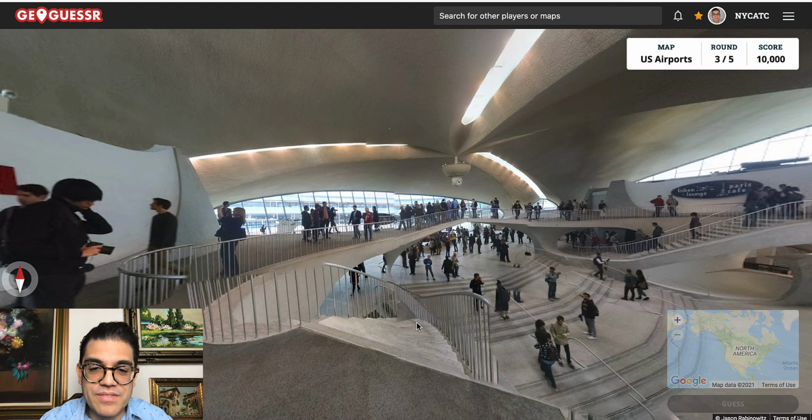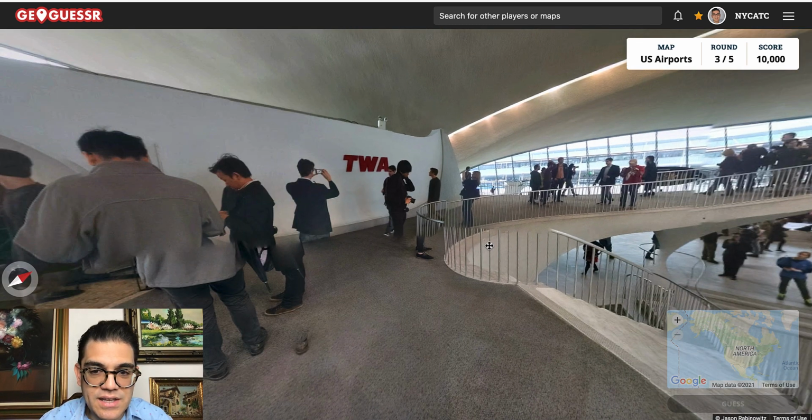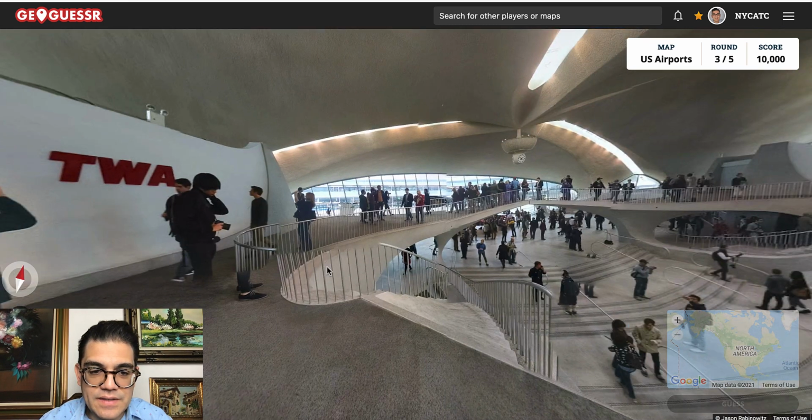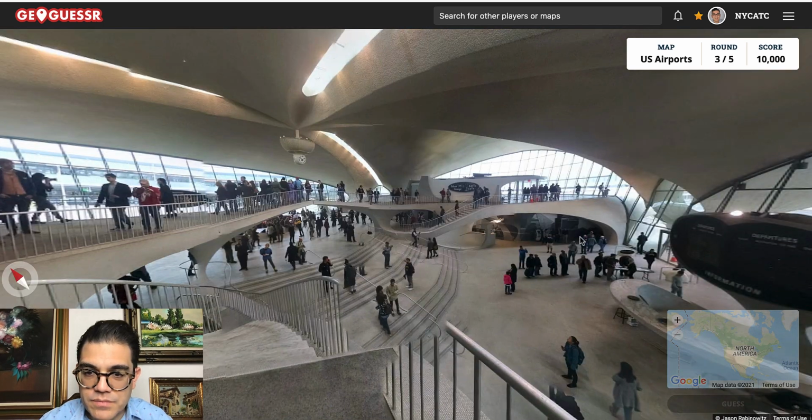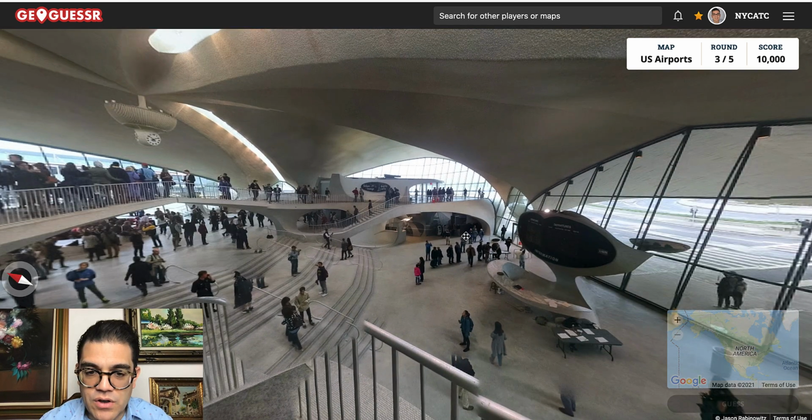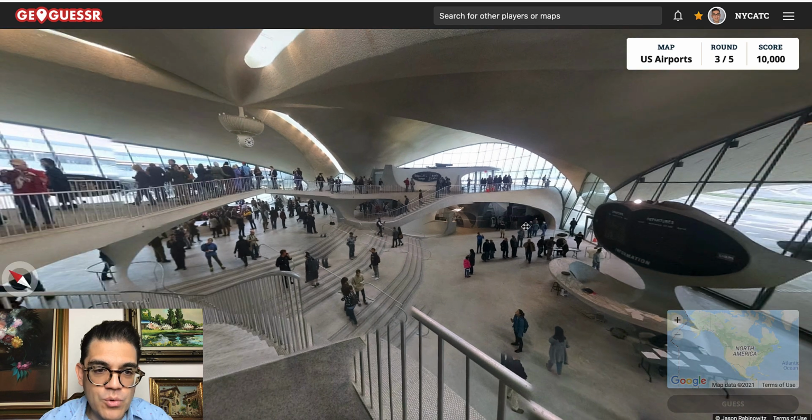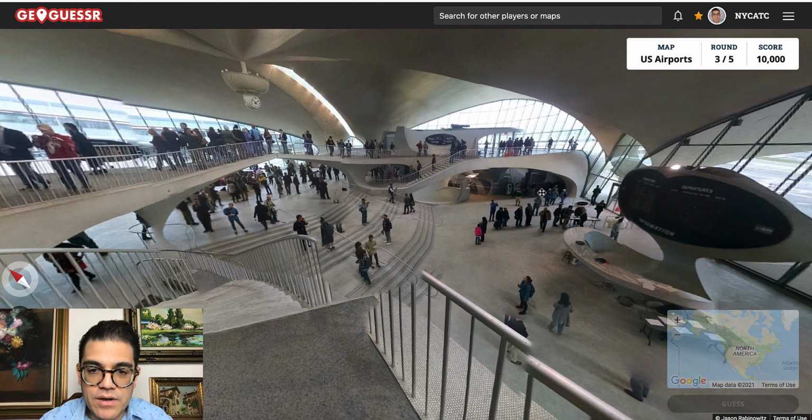Okay, this one is a giveaway. This is the TWA Flight Center at JFK. Is this an older photo? Yeah, I think this is a photo from before it became the TWA Hotel.